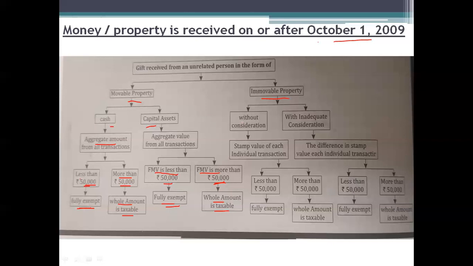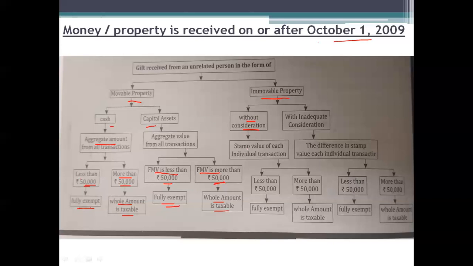Then we need to take the stamp value of each individual transaction, not the entire assets. We need to take the stamp value of each individual transaction.